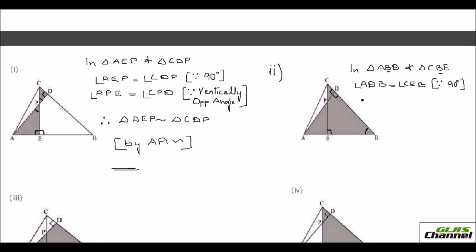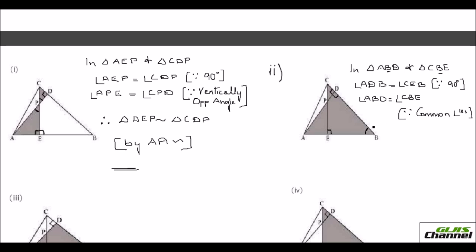So I can say angle ABD is equal to angle CBE because angle B is common to both triangles. So here the reason will be common angle. I repeat, for all that you say, you have to give enough reasons.